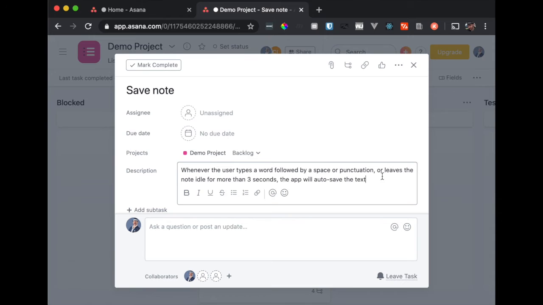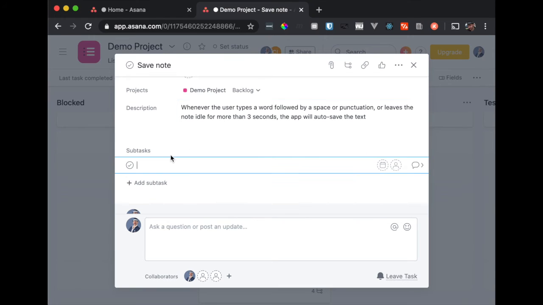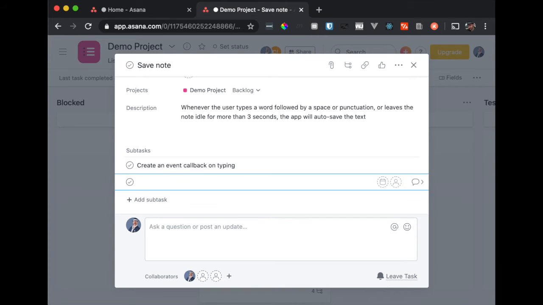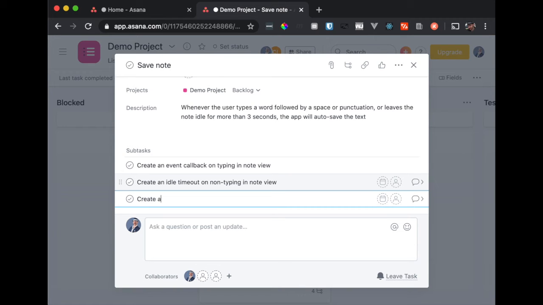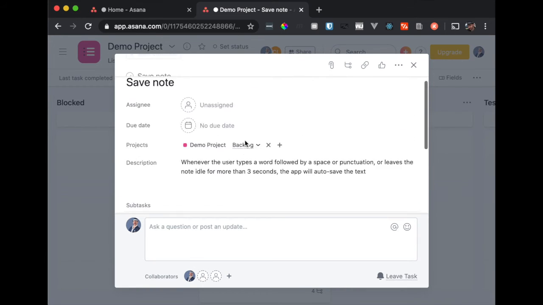So now we have a functional requirement for the save note, and then this is going to be: create an event callback on typing. Let's see. Create an idle timeout on non-typing in note view, let's call it, and then create auto save mechanism that saves text and title to the local storage. Right, now we have tasks for this story.